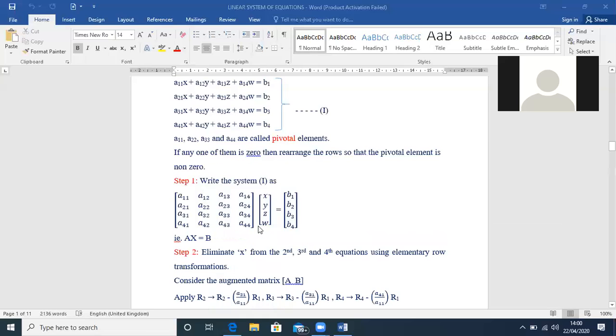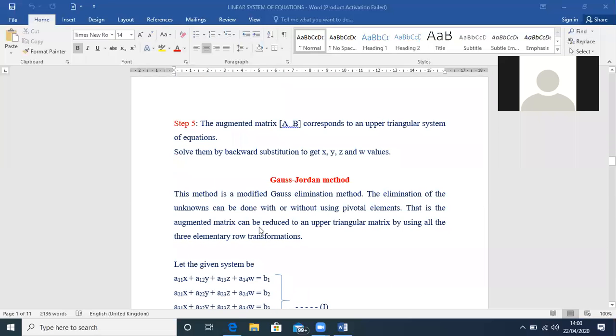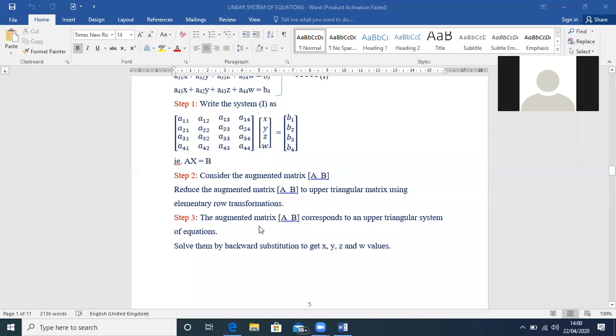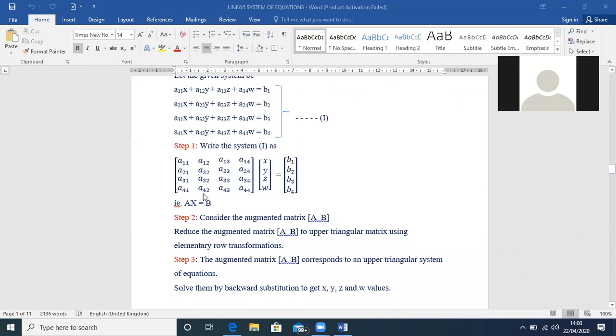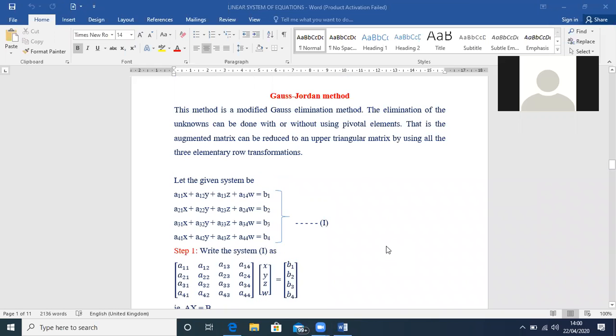But here in the Gauss-Jordan method, you need not follow that step-by-step process, girls. You can just use any row transformation, and thus you can get an upper triangular matrix to get the solution. Comparatively, this is an easier method because you can use any step, any transformation anytime. There is no need to follow an order like in the case of the Gauss elimination method. So the elimination of the unknowns can be done with or without using the pivotal element.